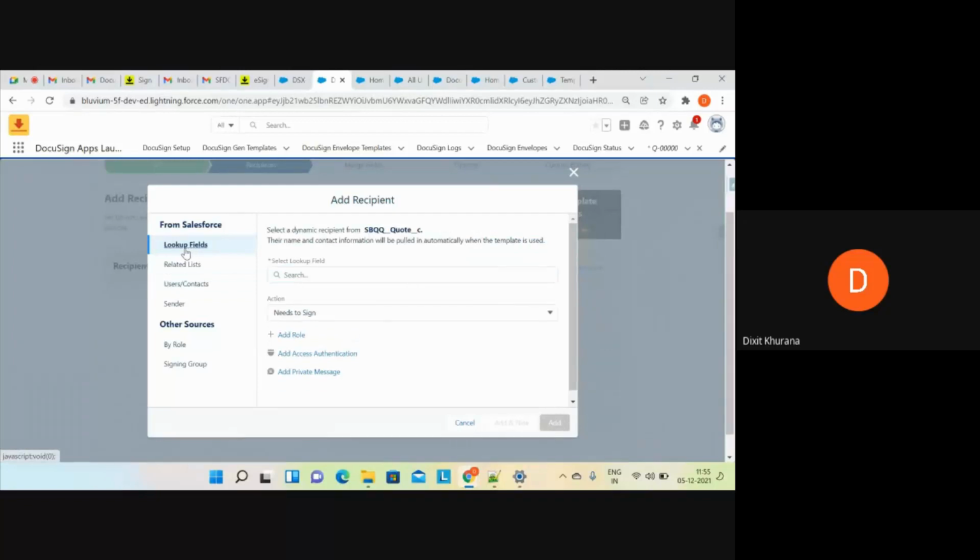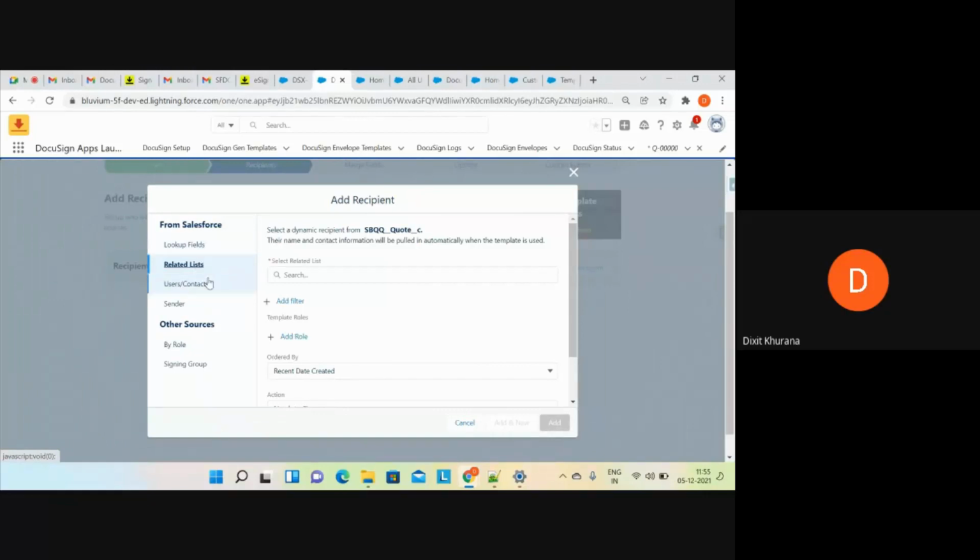There is a lookup fields option. Lookup fields means, say we have an owner field on the quote, and you want your document to be sent to the owner of the record. You can configure it in this way as well. Okay. And related list as well. I haven't used this related list feature.